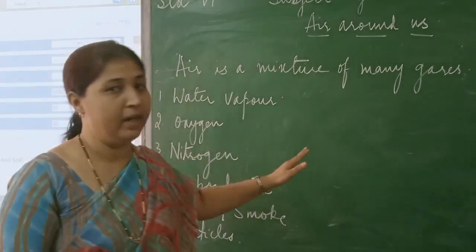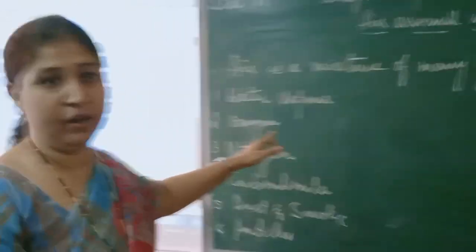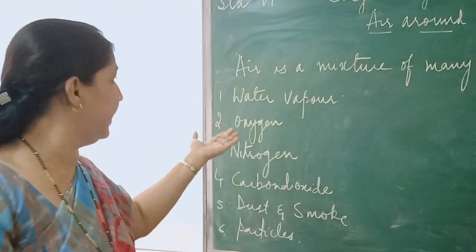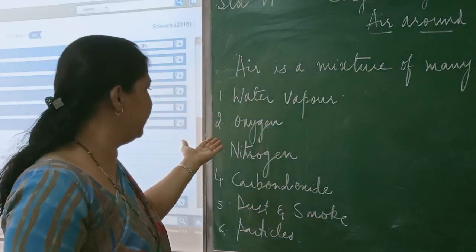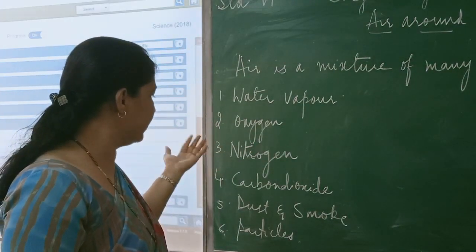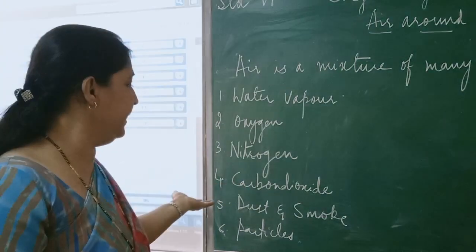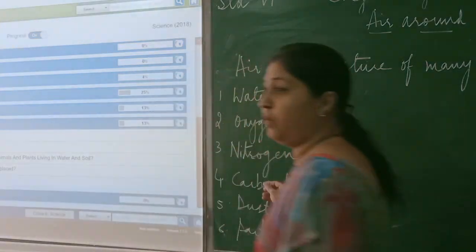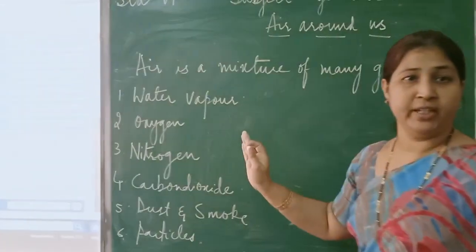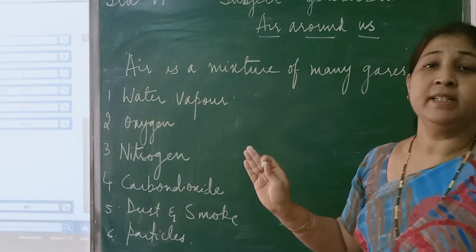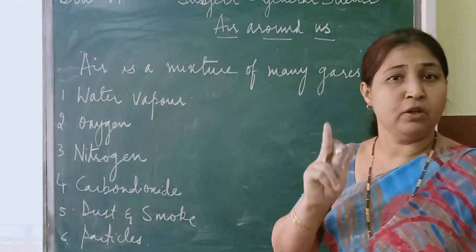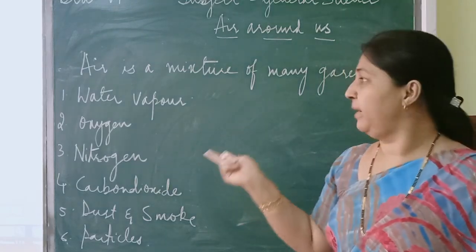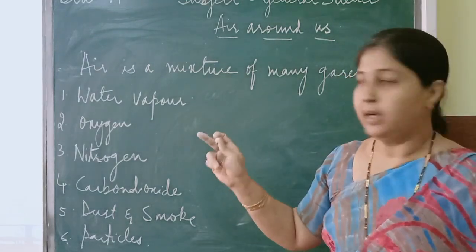So what is air now? Air is a mixture of many gases. Can you name now, what are the gases present in air? Water vapor, oxygen, nitrogen, carbon dioxide, dust and smoke and other particles. Okay. Now this air is a mixture. Means what? Here it does not consist of only one substance or one element. It is made up of elements as well as compounds.